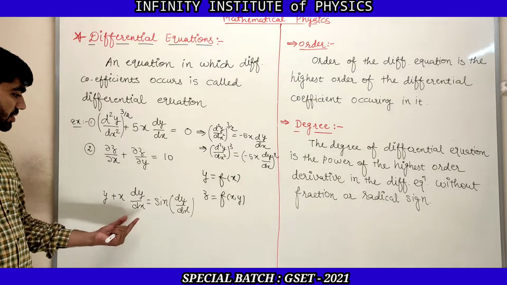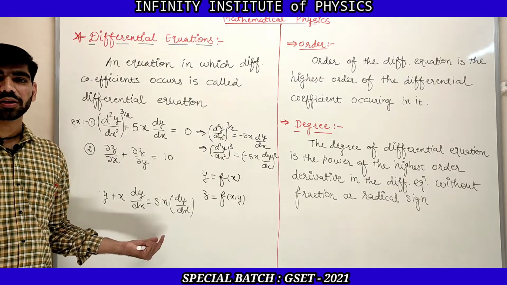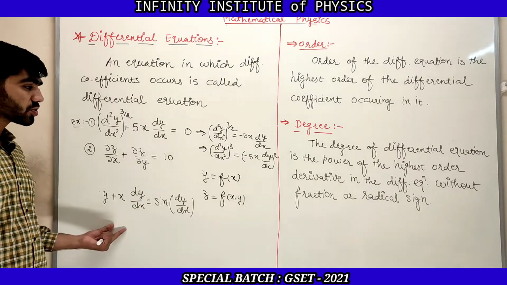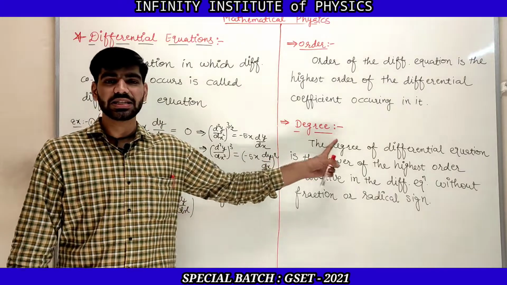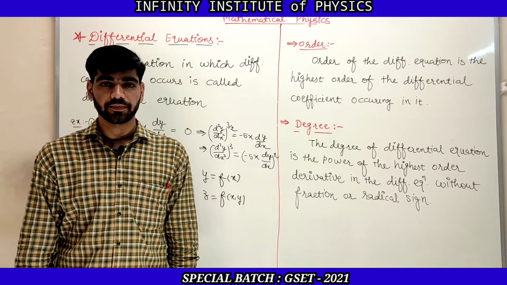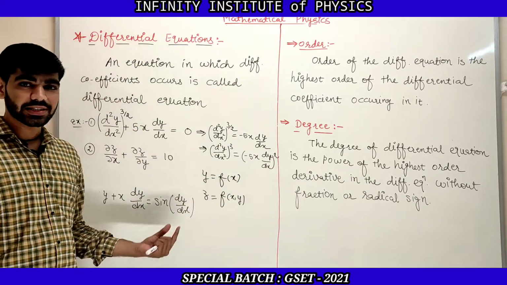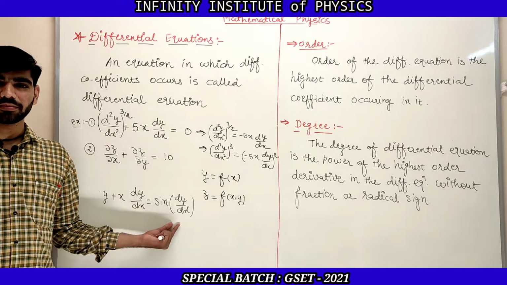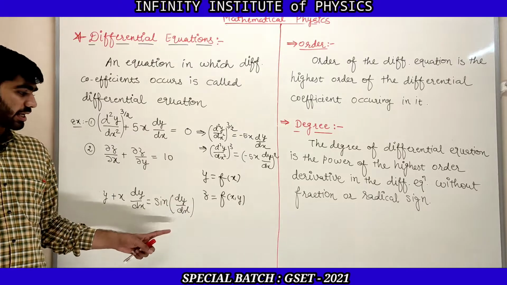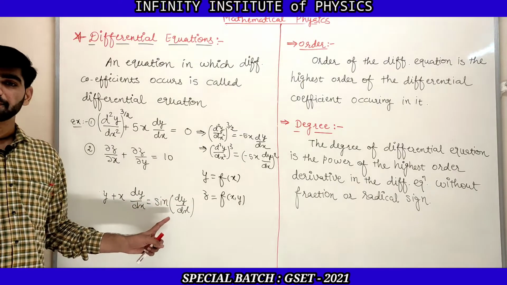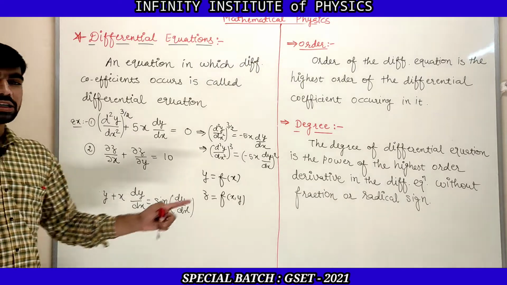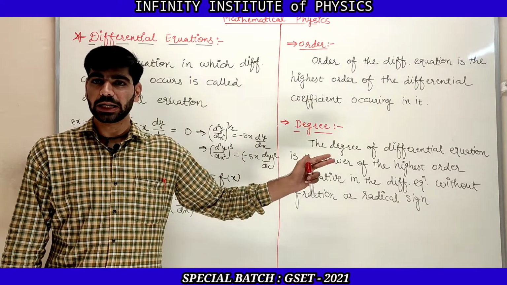So whenever it is not possible to find the rational form, that means without the radical sign, that means we cannot remove the sine, then it is the case of degree not defined.